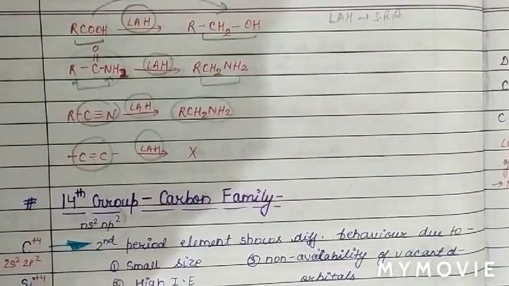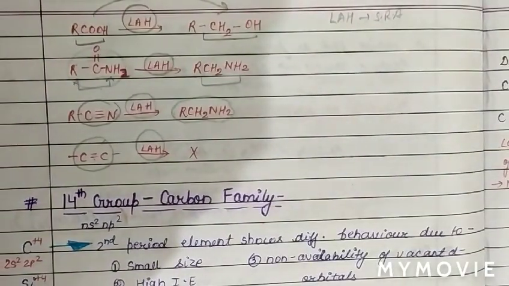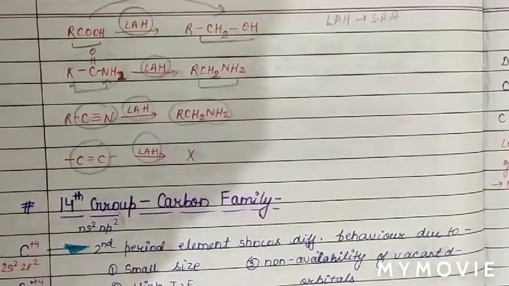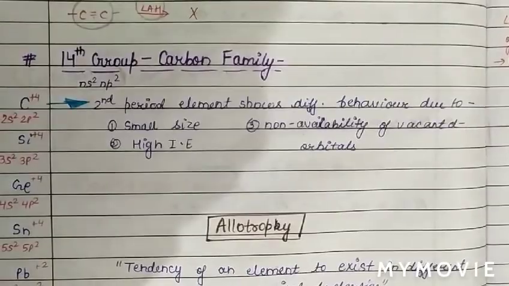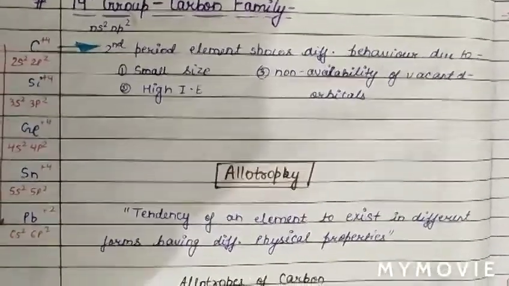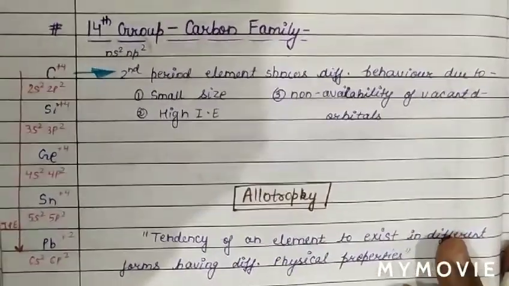Now we will discuss another group, which is group number 14. We also call this group the carbon family. So now we are going to discuss our new group of the P block, which is the 14th group, called the carbon family.